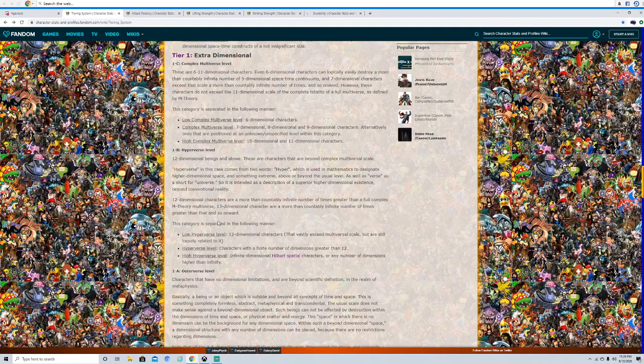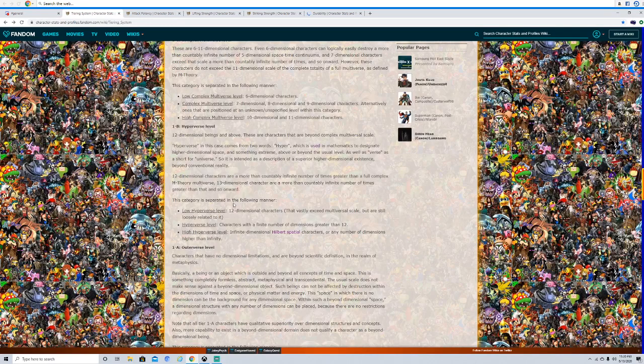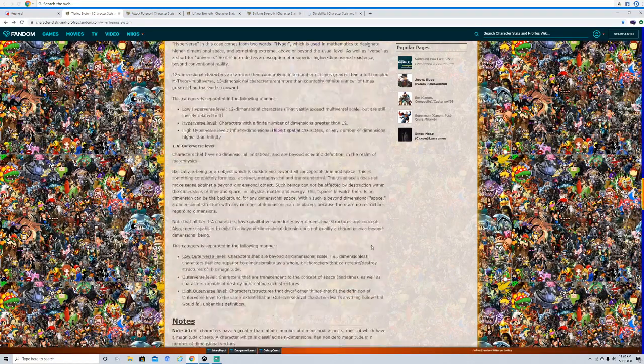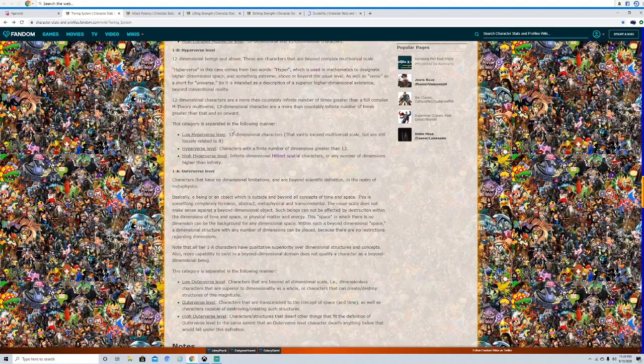So again, hyperversal is just where you're 12D or higher, and basically anything 12D or beyond 12D, finitely or infinitely, you're high hyperversal. Yeah, high hyperversal is kind of a popular area for some characters. Actually, there are certain versions of Godzilla from what I've seen that could be high hyperversal. Now for outerversal, this is probably the most popular tier because people love saying that a character is outerversal when they might really not be, or because there could be consistency for outerversal.